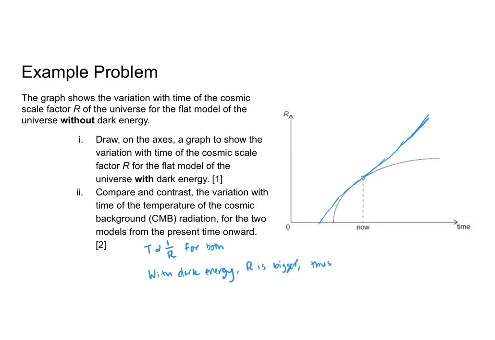Thus, T will decrease more quickly. You will note 2 points, 2 marks: compare here, contrast here. Look at how the way the question is asked tells you how to answer it.